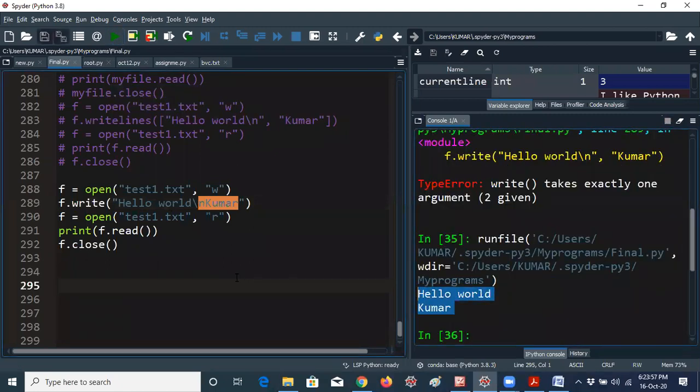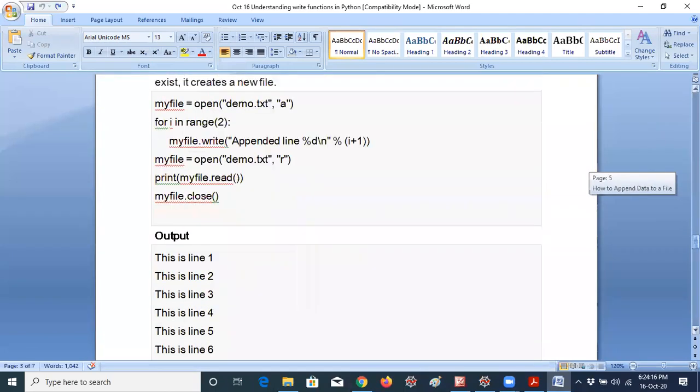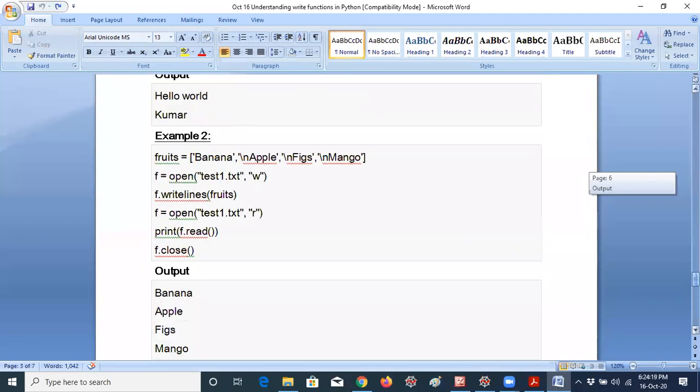This is the major difference you have to understand, guys. Whenever writelines is used, you have to specify the list of strings in square brackets. Then it will take multiple strings, and it will print them on multiple lines by using \n only. I will tell you another example also. No worry, if you have any doubts, you can ask me in the chat box. So I will tell you one more example.